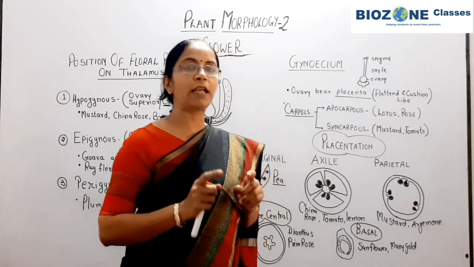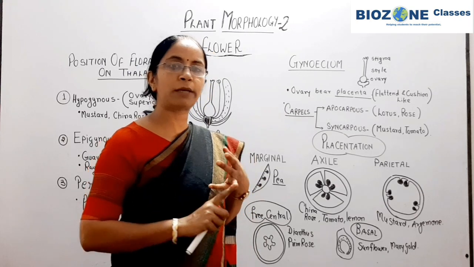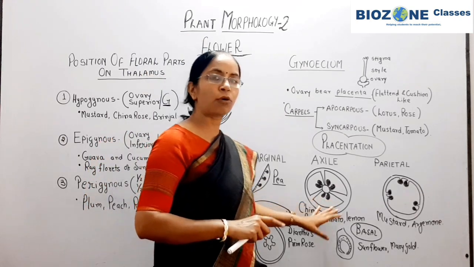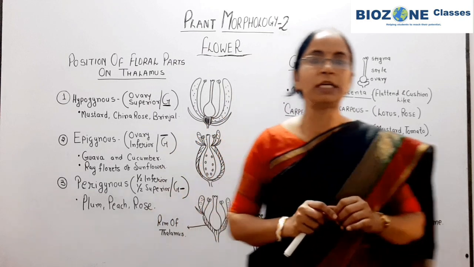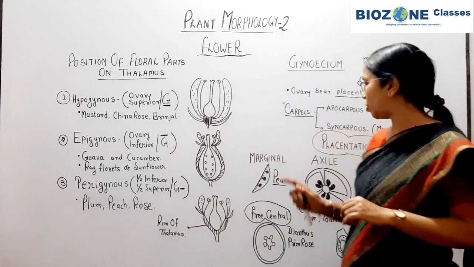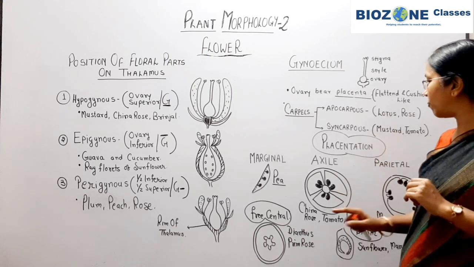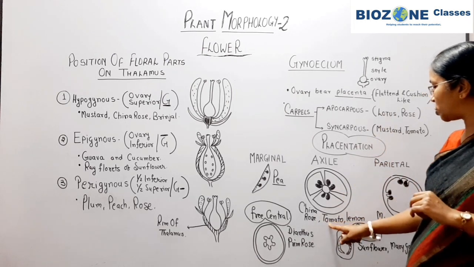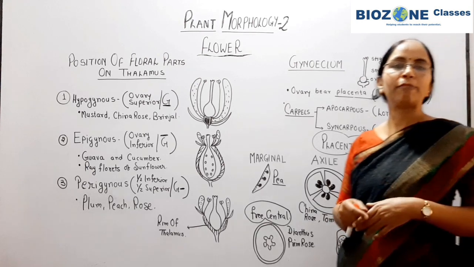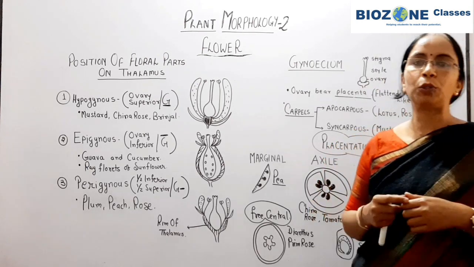In case of axile, we see 3 locules or 3 chambers. So you can remember trilocular, but for objective purposes for your NEET exam, remember the multilocular ovary is only present in axile placentation. The common examples for axile placentation are China rose, tomato, lemon. In day-to-day life we use tomato daily.